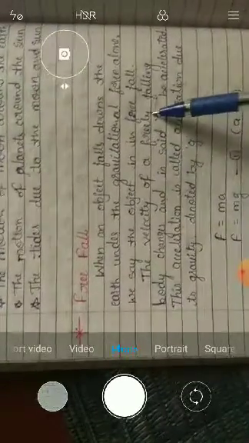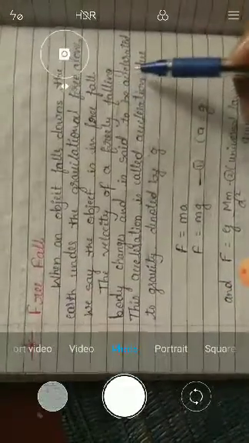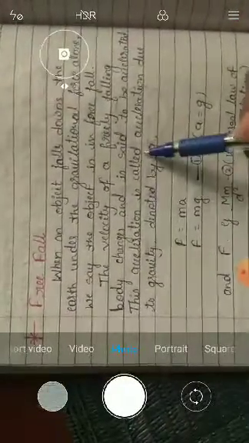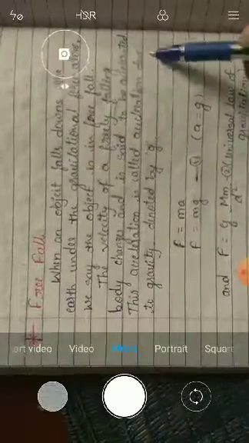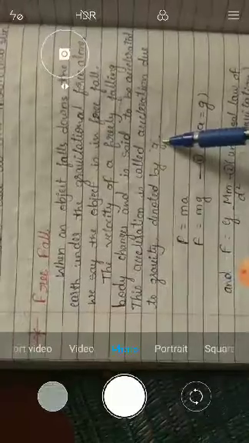The velocity of a free falling body changes and is said to be accelerated.